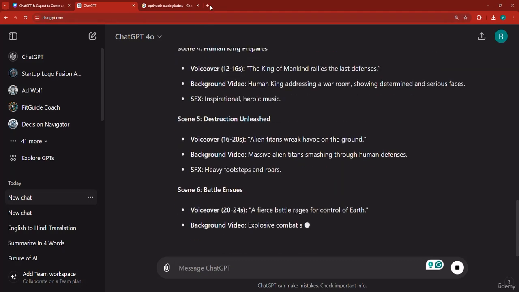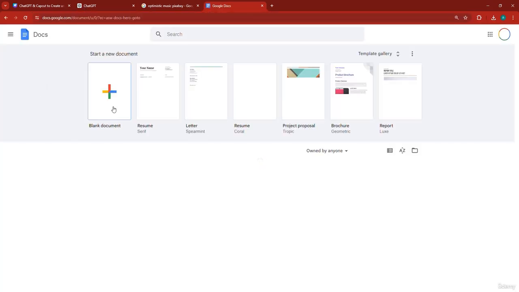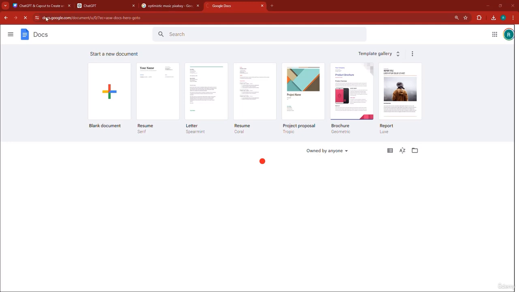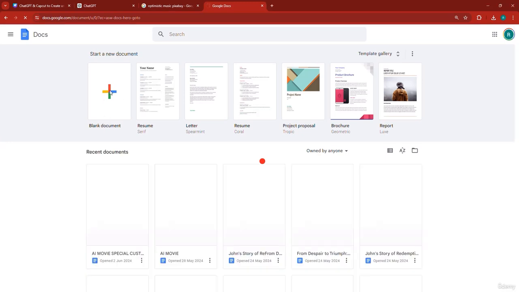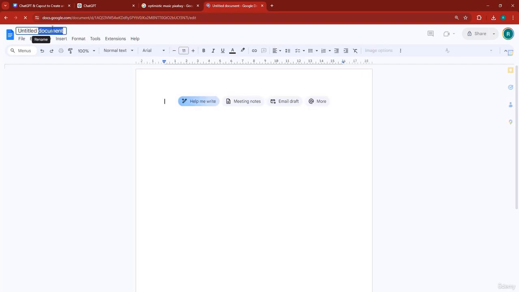Now, in order to work properly, I'd like you to go to Docs or Google Docs, for the lack of a better term. Google Docs. I'd like you to open a project so that you can make sure that you put your script in good hands. Now go here and name this file. So this is about the alien movie.